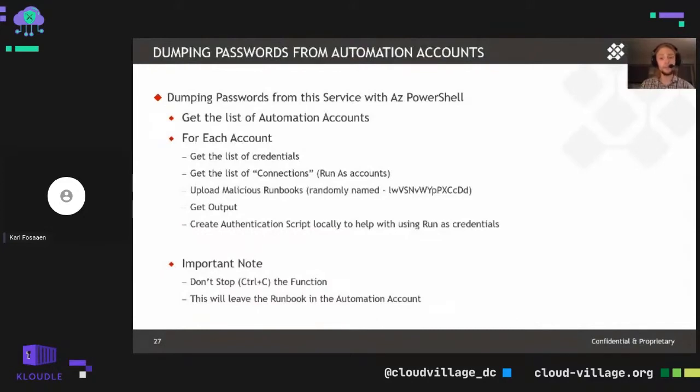Again, we don't want to leave the environment worse than we started, so we want to make sure that we're cleaning up after ourselves in the automation accounts. If your computer crashes or something else happens, there's nothing that you can really do about that at that point. Otherwise, go in and manually delete the runbooks at that point. But something to look out for, because I've definitely had that problem in the past when I thought, this runbook's never going to end, and I've spent plenty of time waiting for those runbooks to complete. So something to look out for there.